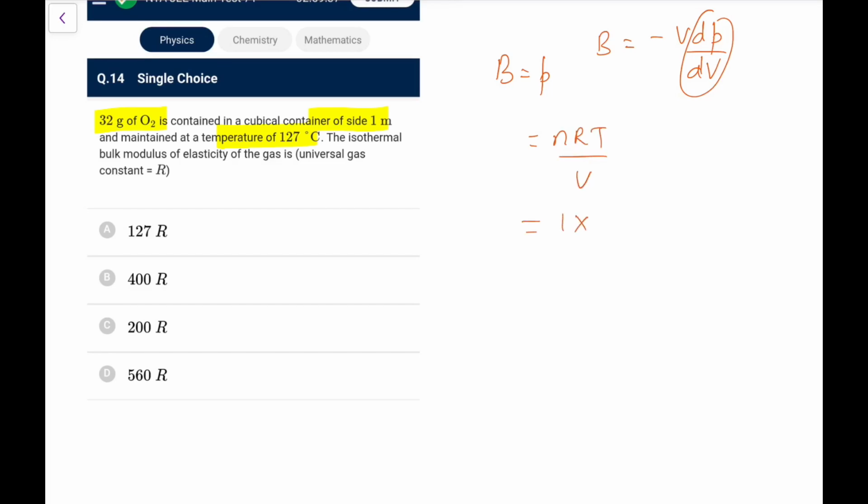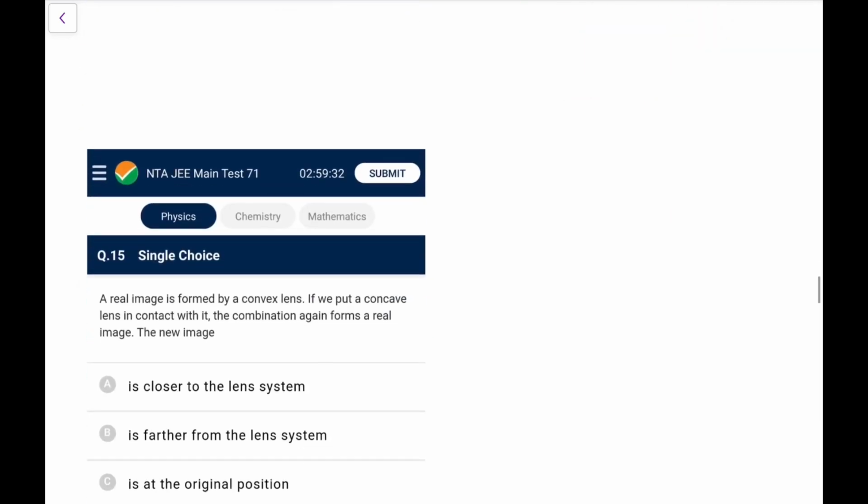32 grams of O2 means 1 mole. R we can write in SI unit, or R only. T 127 means 400, volume is 1 cube, so what we have is 400 R. So it's not that tough to calculate, and it's a very common thing. Bulk modulus for isothermal is P, for adiabatic is gamma P.